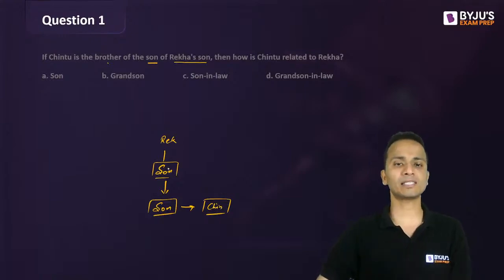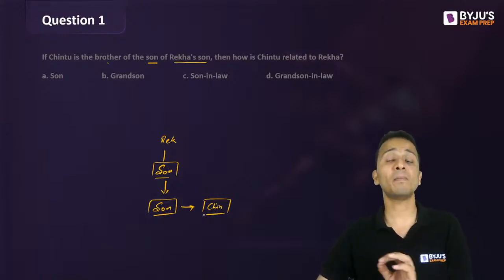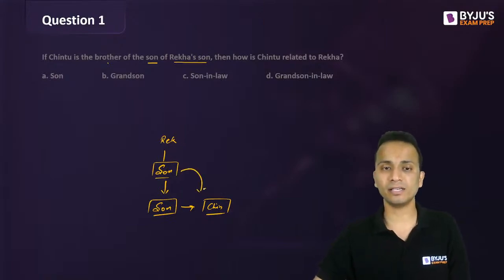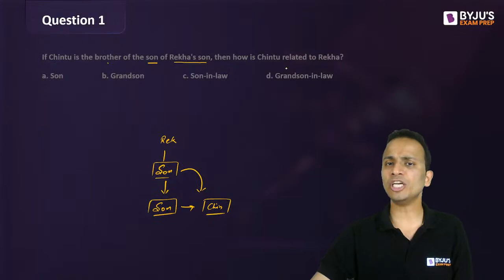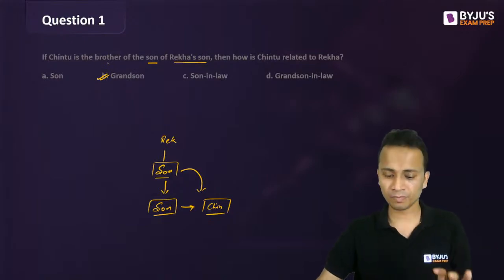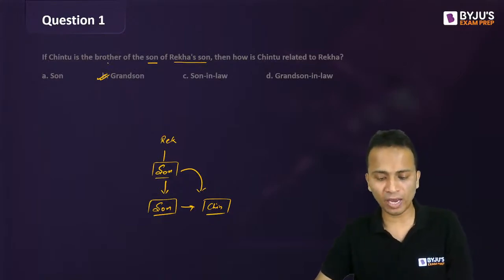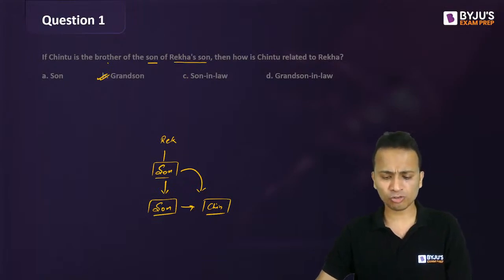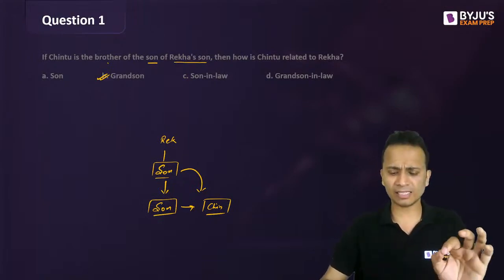So Rekha's son's brother. So I can say that Rekha ke son ka son is Chintu. So how is Chintu related to Rekha? Simple. Chintu is the grandson of Rekha. A very simple question to start with. And I can see that almost all of you have given a correct answer. Those who have given a different answer, there are 2 or 3 students who have given a different answer, as in son.